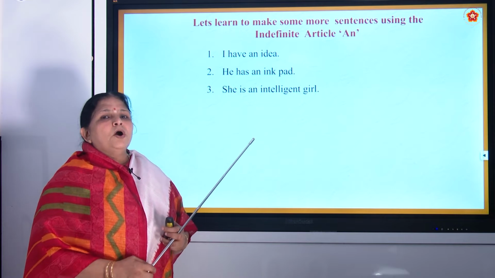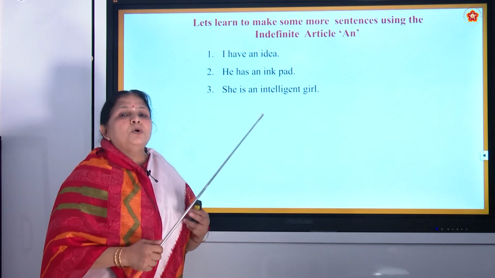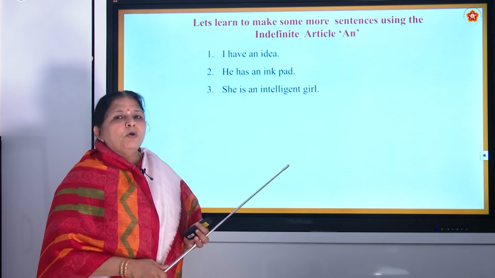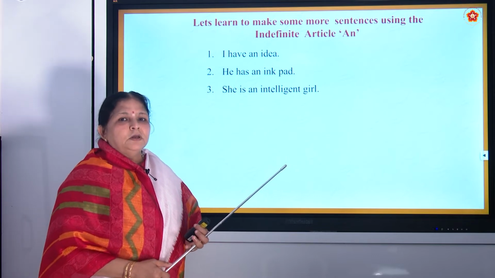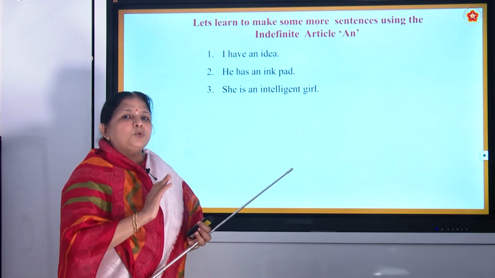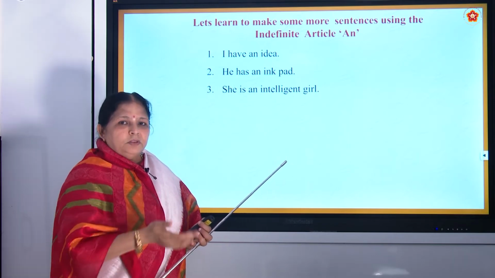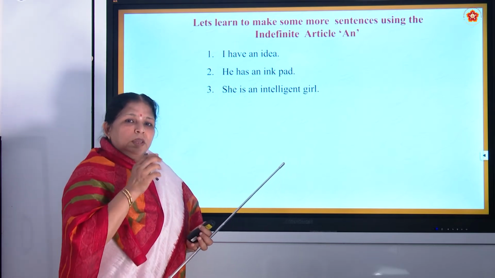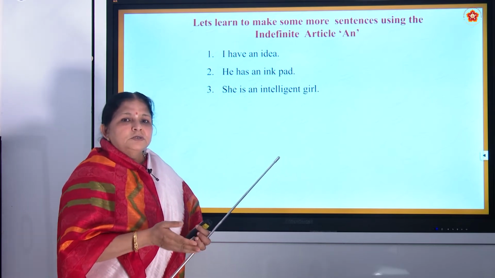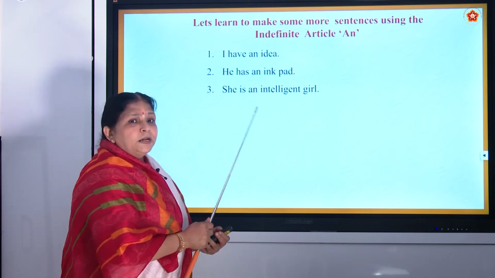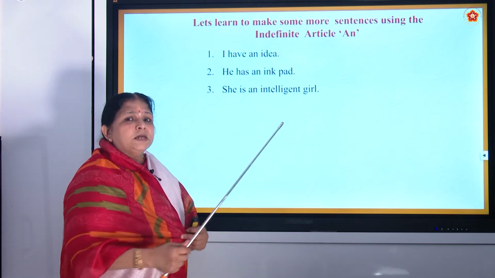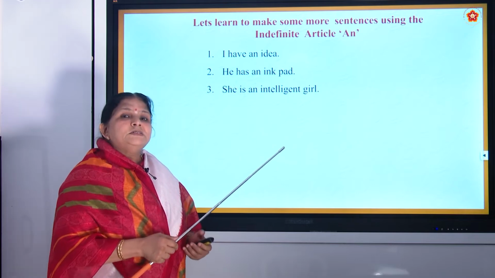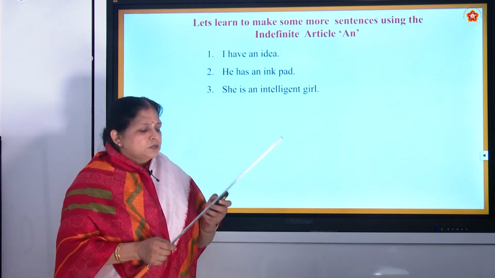Now, one more thing I want to tell. Online classes go to people of all languages, with different mother tongues. So, all of us should have a dictionary, like Hindi to English or English to Hindi. Take a dictionary which is English to your mother tongue, so that when you see the word intelligent, the meaning will come and you will understand better.